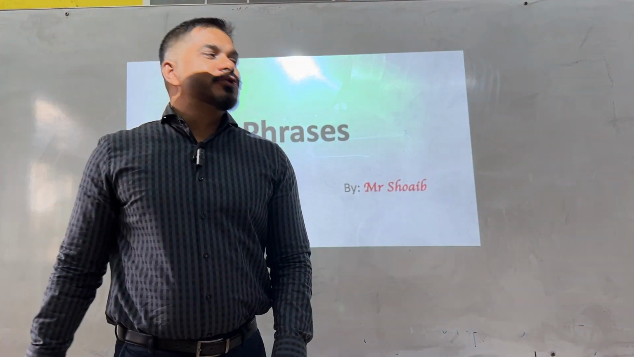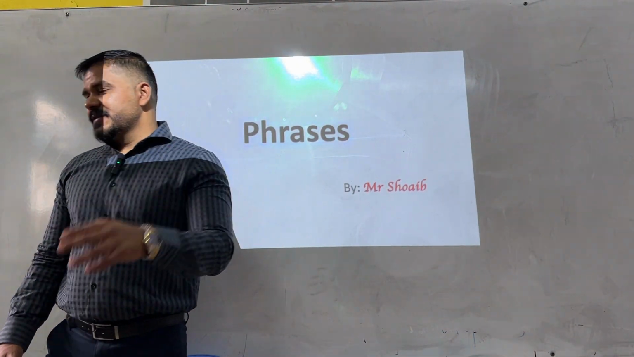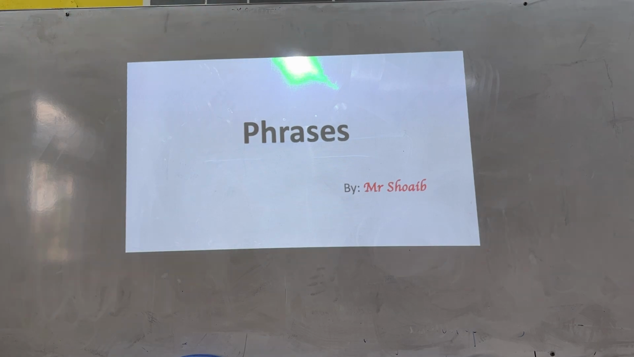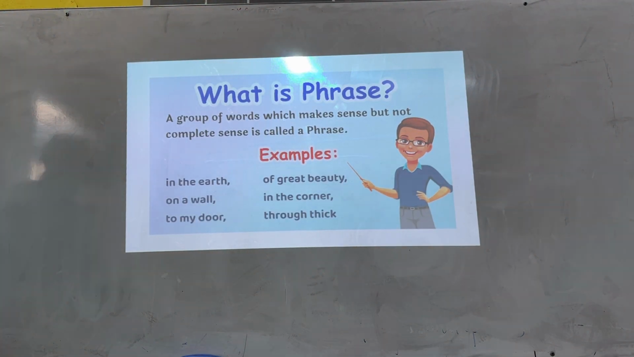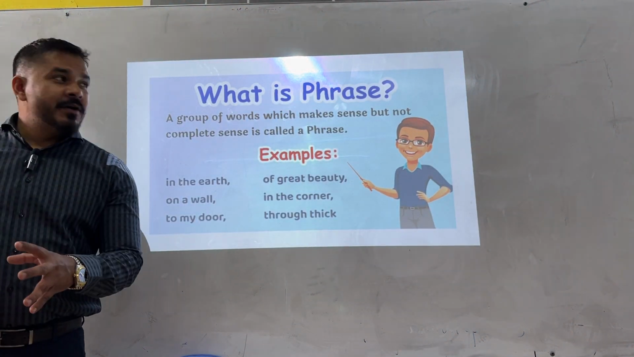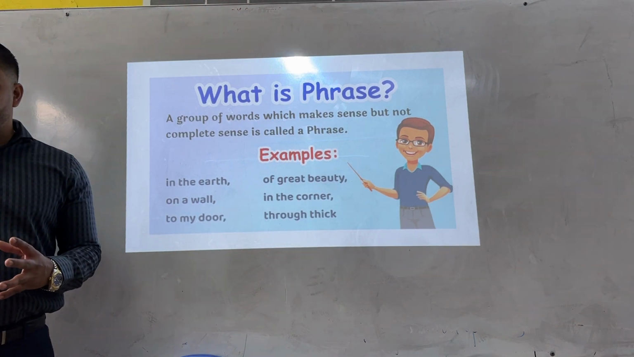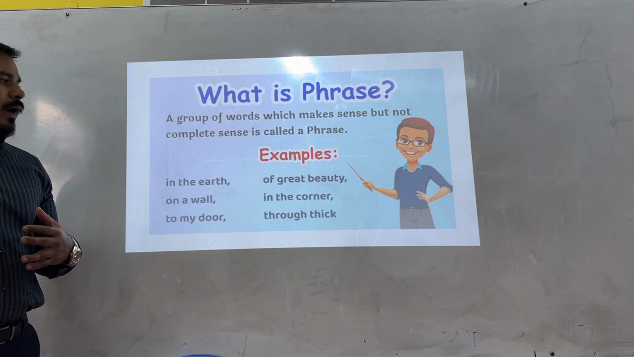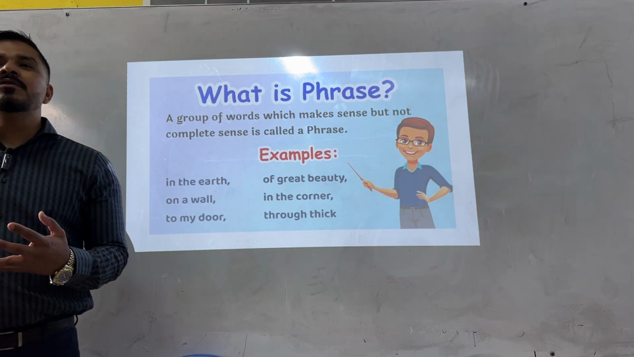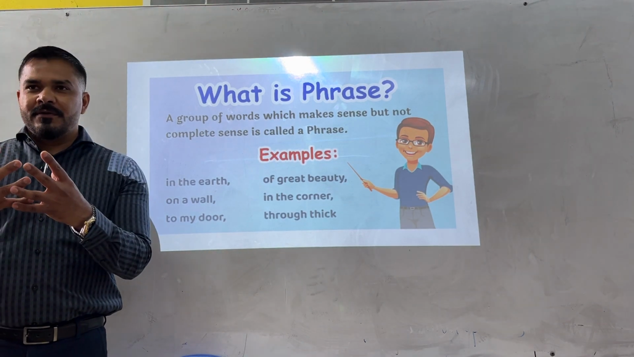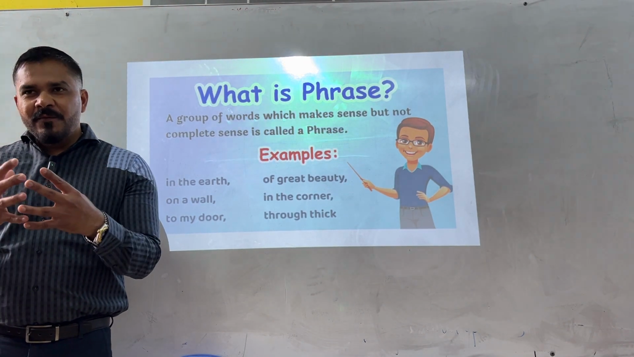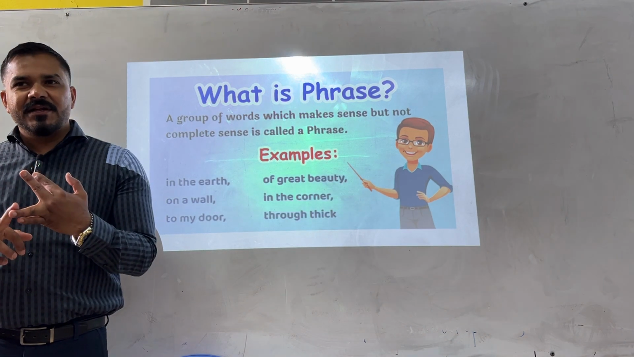Okay, guys, today's topic is about phrases. What is a phrase? It's a group of words which make sense but not complete sense. Okay? It's incomplete. Why is it incomplete? Because there is no subject and verb together. Okay? If there is a subject and a verb, it can be a clause or a sentence.